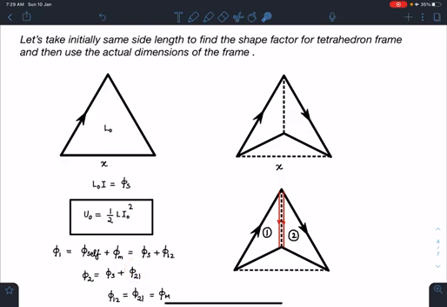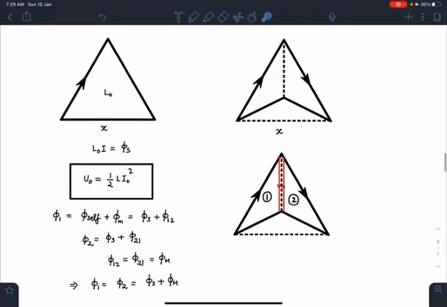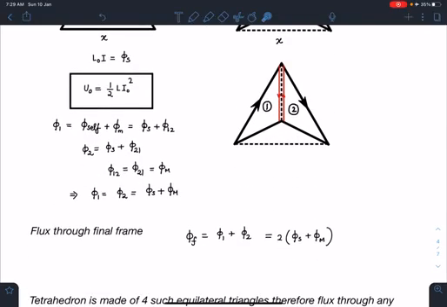But if you remember the reciprocity theorem, it says that phi 12 and phi 21 are going to be the same if the currents are equal in the two loops. So I can write phi 12 and phi 21 as phi m. By this I can say the flux passing through 1 or through 2 is going to be the same, and that should be phi self plus phi m.